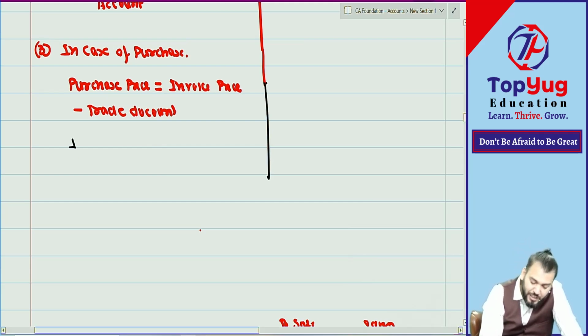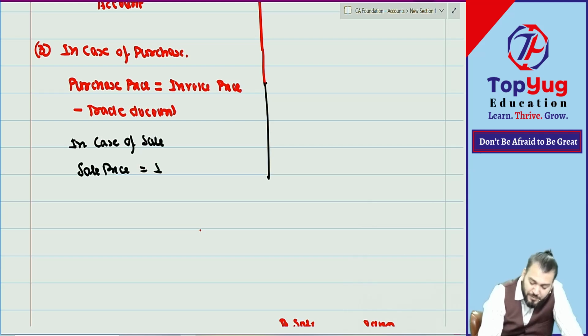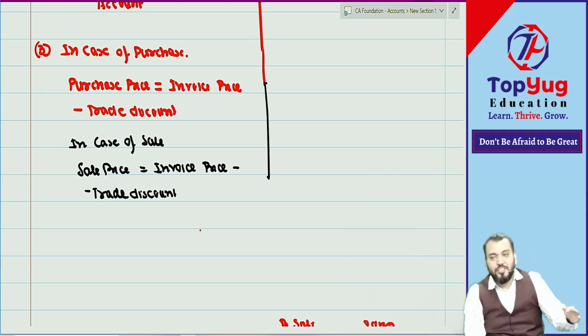Similarly, in case of sale, what will be the sale price? Sale price will be invoice price minus trade discount. Understood? In both cases invoice will be there. In case of purchase, we receive the invoice.